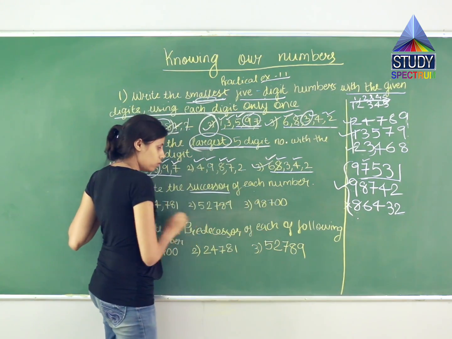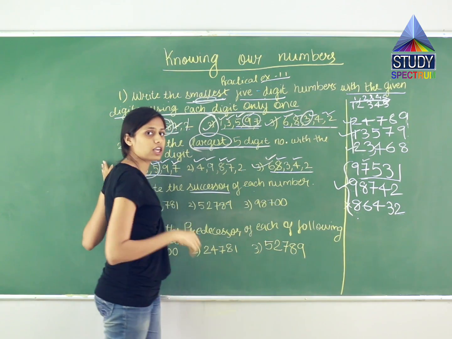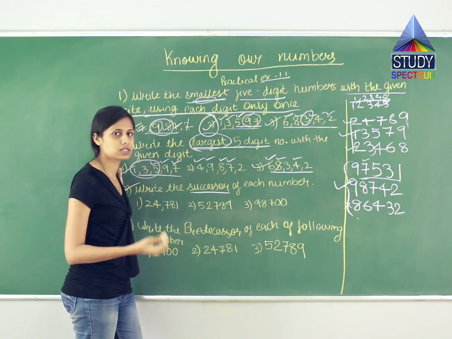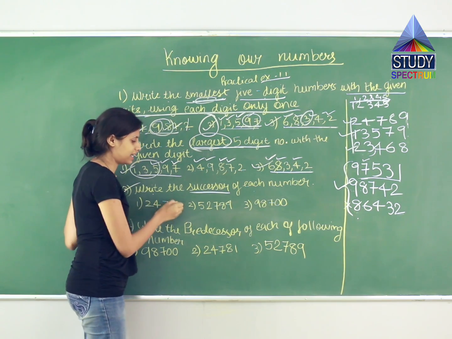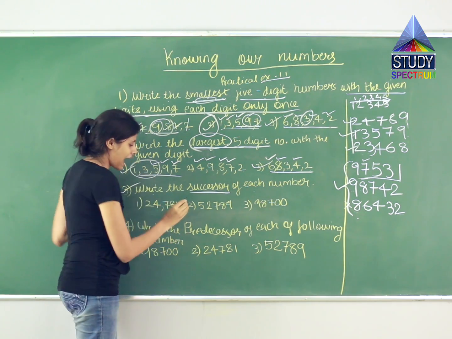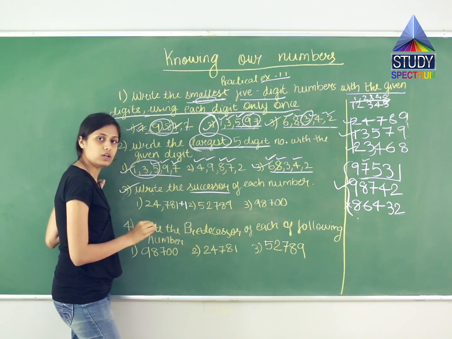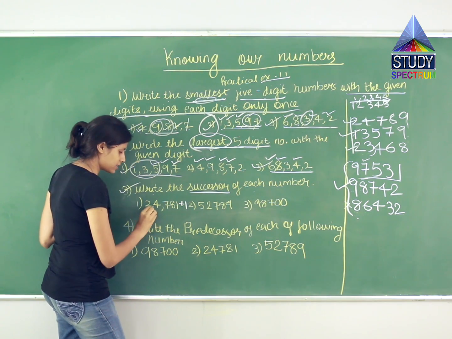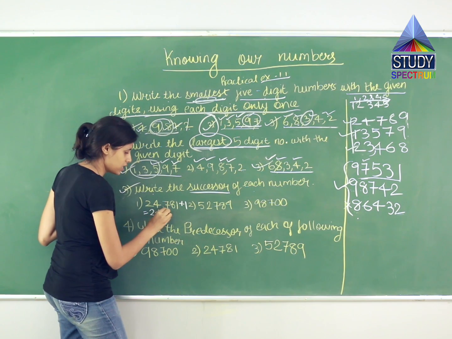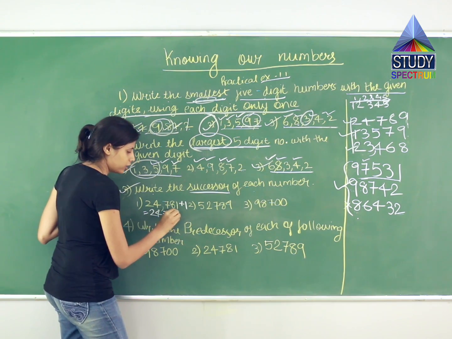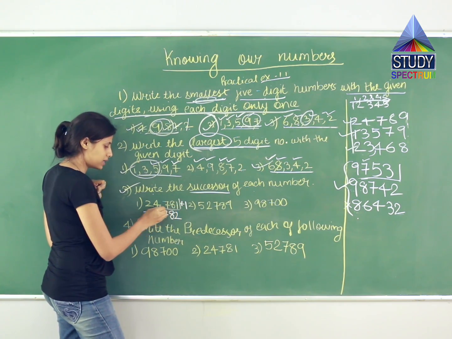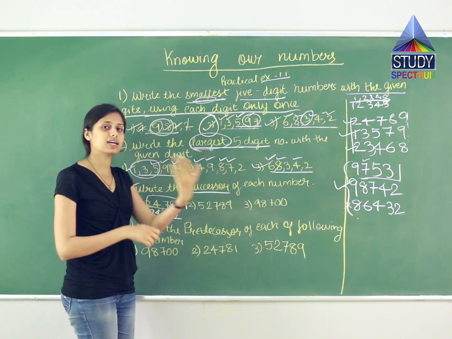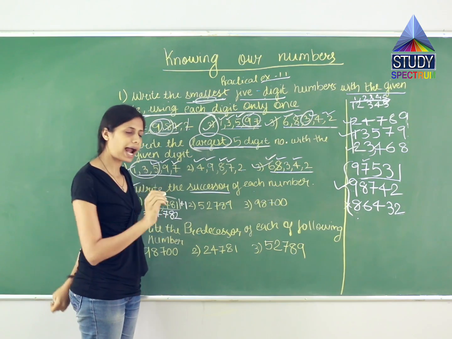So they have given you 3 numbers and they are asking you what is the successor of these numbers. Now tell me, over here I have 24,781. What will I do? I will add 1 to it. So what will be the answer? The answer will be 24,782. Just add one. Means what? You have climbed this many steps and you are asking what is the next step. So what to do? Add.